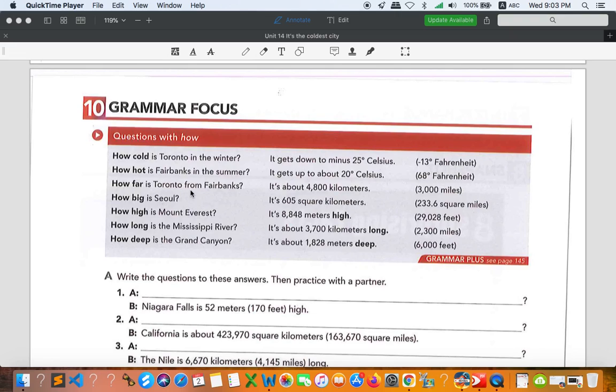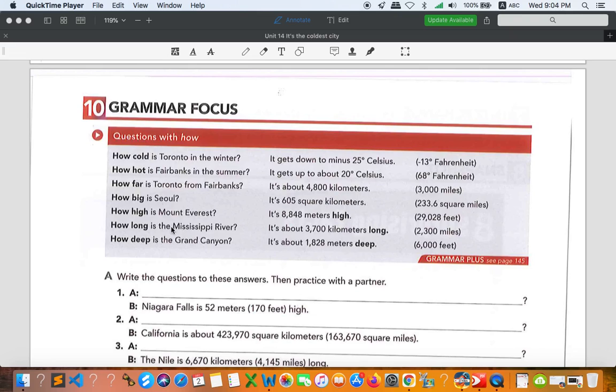How far is Toronto from Fairbanks? So you can say it's about 4,800 kilometers, or you can say 3,000 miles. How big is Seoul? It's 605 square kilometers, or you can say 233.66 square miles. What about this? How high is Mount Everest? So it is 8,848 meters height, or you can say 28 feet.